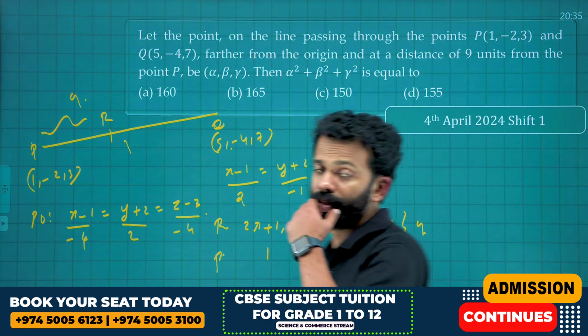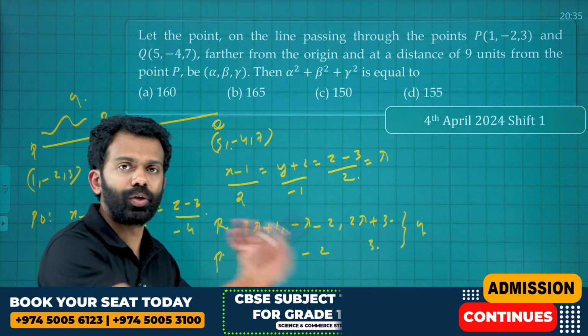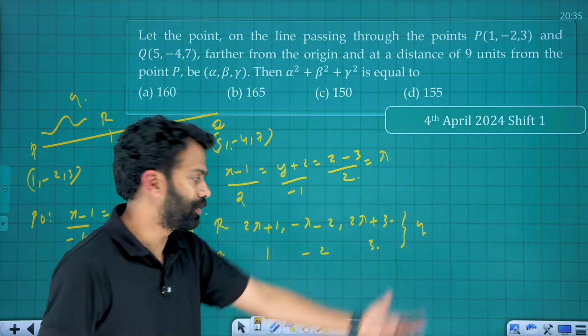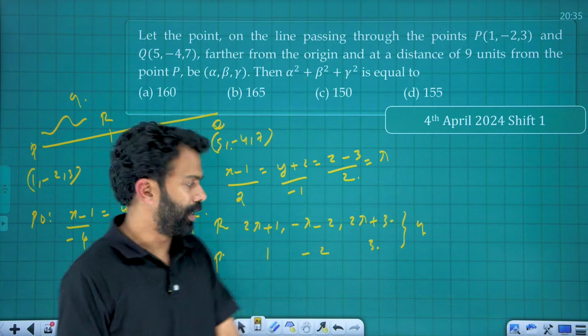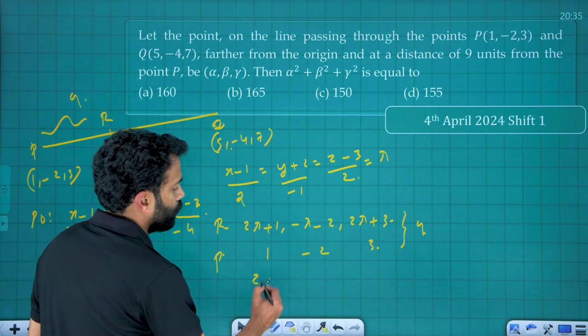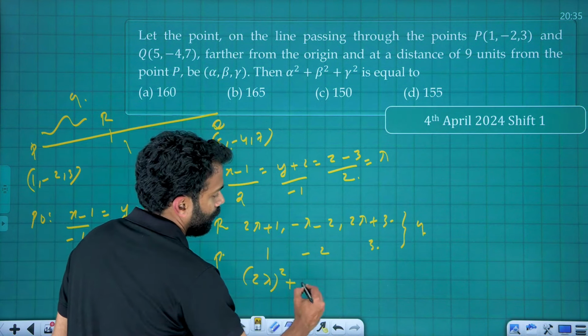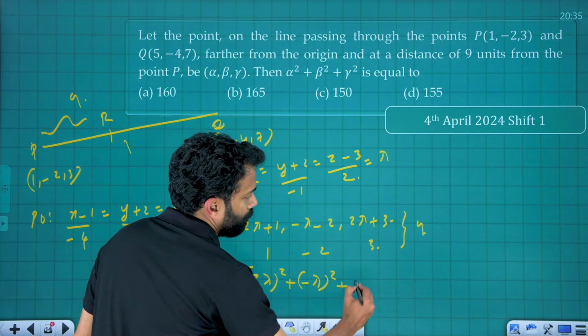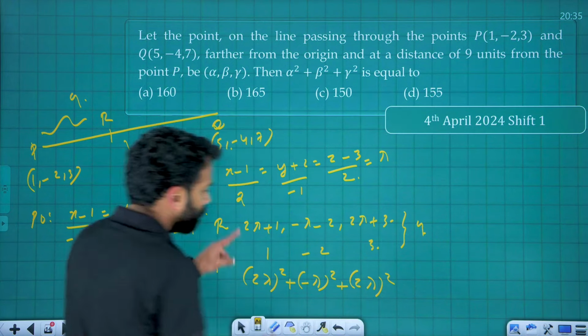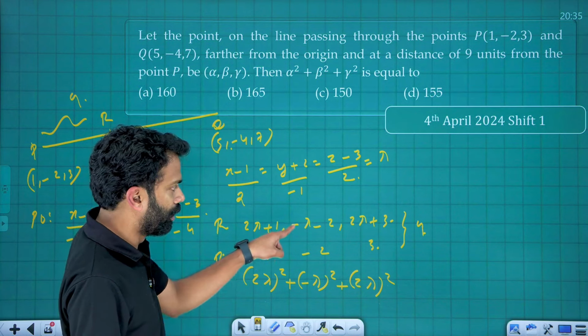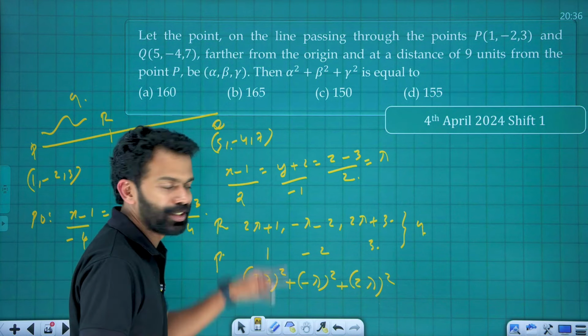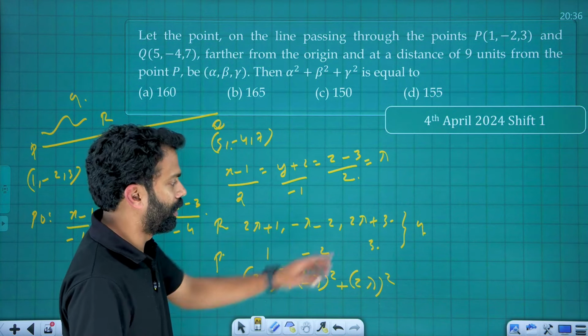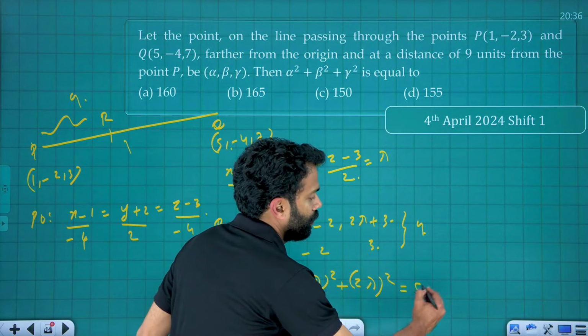Therefore, I am applying the distance formula and squaring at the same time in order to cancel out the root. So the right hand side becomes 81. So this becomes (2 lambda) square plus (minus lambda) square plus (2 lambda) square, that is equal to 81.